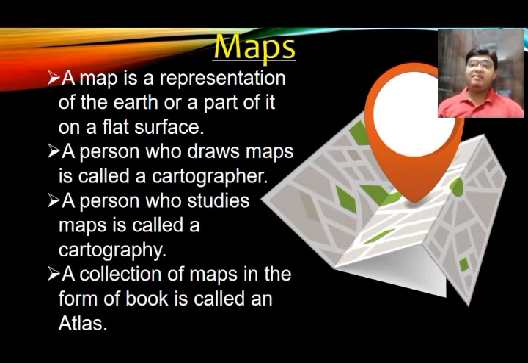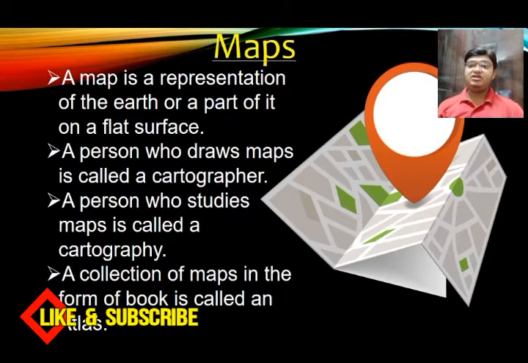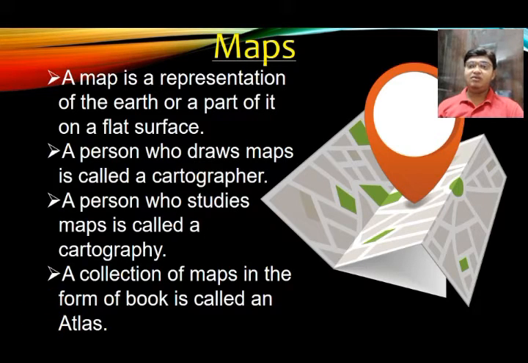The collection of maps in the form of a book is called an atlas. So an atlas is a book in which you will find many maps of different countries, continents, political maps, physical maps, everything. It is a collection of all the types of maps. That book is known as an atlas.